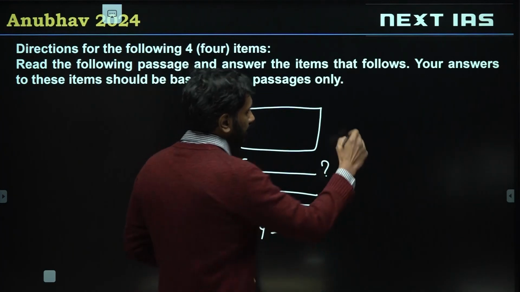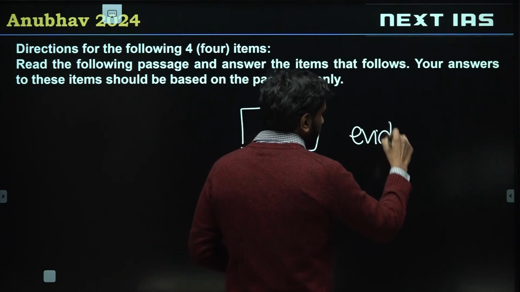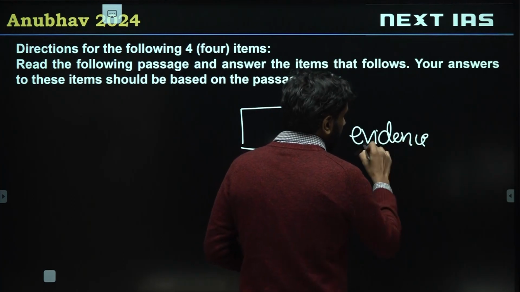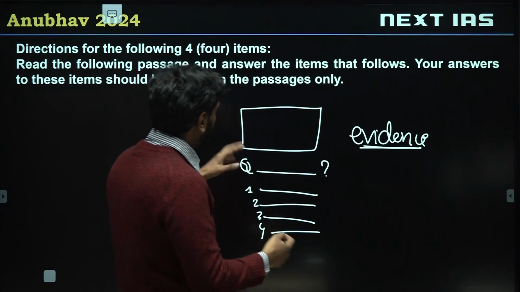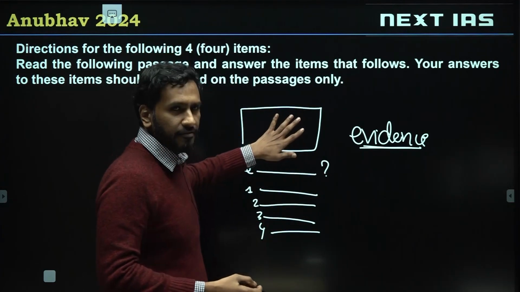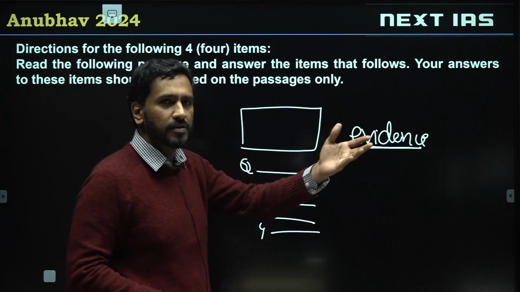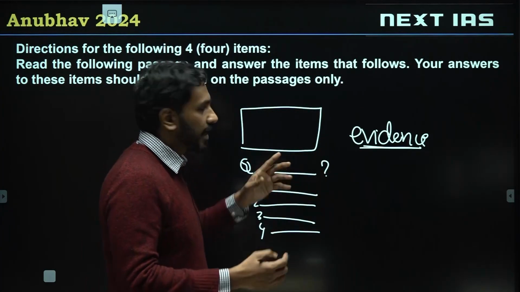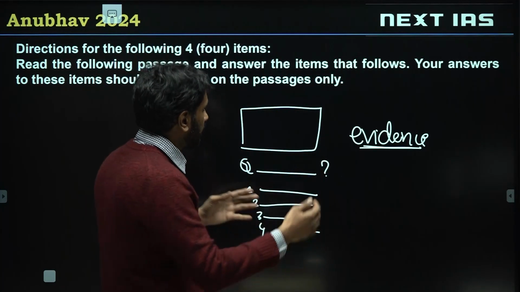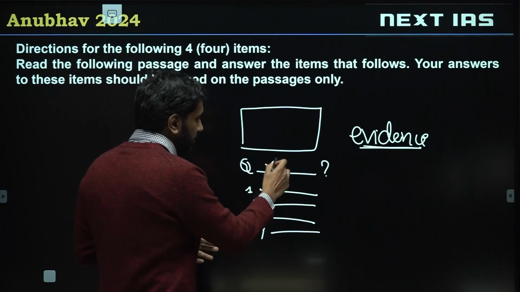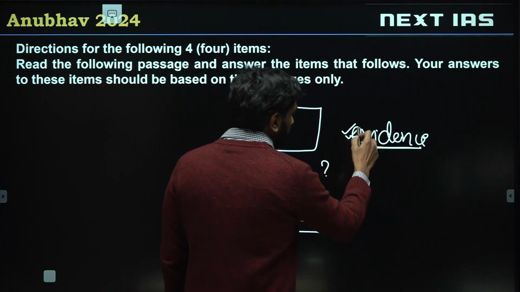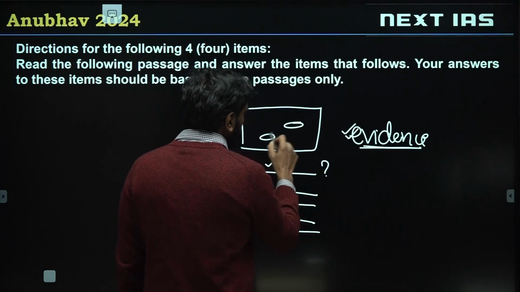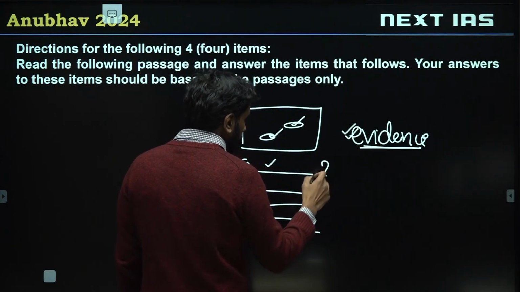Verbal is based on evidence. Passages are based on evidence. We often take it to mean that it's actually subjective, like maybe if I say I feel the passage says something, someone else feels the passage says something else. Firstly, that is not how those questions are designed. Those questions are designed in a way in which only one answer can come up. So we are supposed to be evidence oriented. That means we are supposed to look for specific reasons to find the main point of the author.